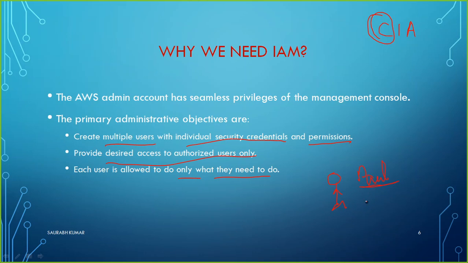So he should not have the full privilege to delete or terminate the EC2 instance. Maybe you give him the power to run and stop the EC2 instance, but you don't want to give him the power to terminate, because once he terminates, there is no option to recover it. But once he has stopped it, at least you have the option to start it.